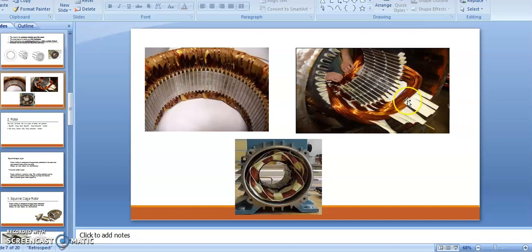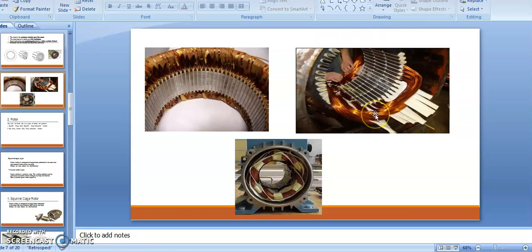As I told earlier, each phase, that is R phase, Y phase, and B phase, has an equal number of slots. Accordingly, these three phase wires, or three different coils, are connected in the system.